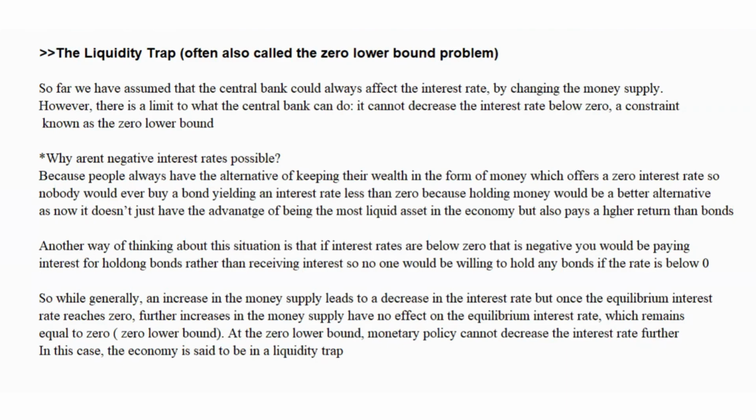Then we said there are two issues that we need to look at before we move forward to case two. The first issue was choosing the money supply or choosing the interest rate. We talked about what's the policy instrument for the central bank. The second issue we want to look at is the liquidity trap, also called the zero lower bound problem.